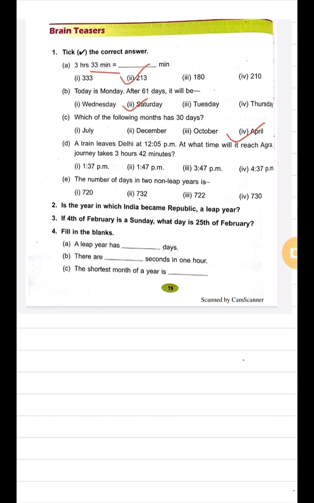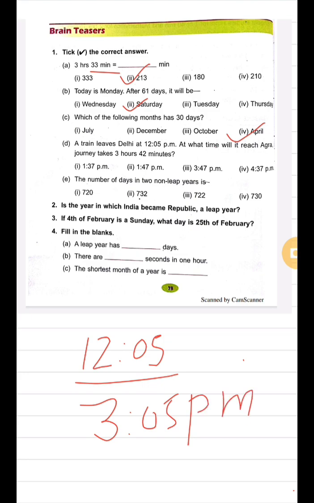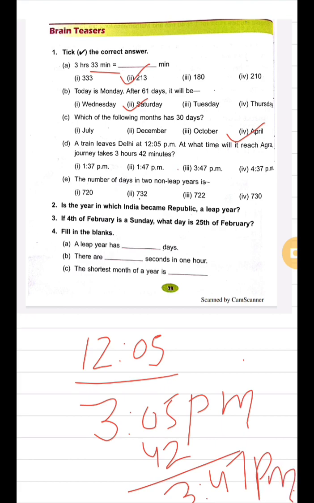For this, first of all we will add 3 hours to it. So 12:05 means 3:05 p.m. But you can see that here 42 minutes are also given. So we will add 42 minutes here. So it will become 3:47 p.m. So in this way the right answer is 3:47 p.m.